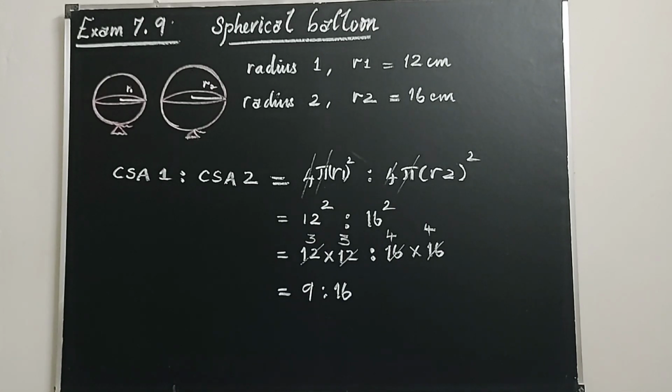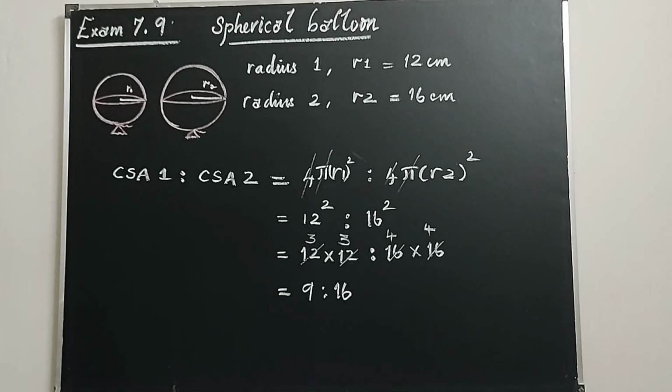You are asked to find the ratio of the surface area of the balloon in the two cases. So first radius be r1, second radius be r2. As per the information, r1 is equal to 12 centimeter and r2 is equal to 16 centimeter. What are we asked to find? We are asked to find curved surface area 1 is to curved surface area 2, that is the ratio of the curved surface area in both cases.